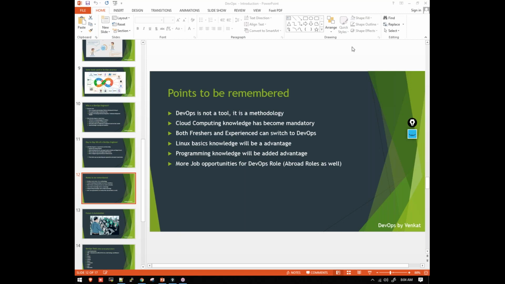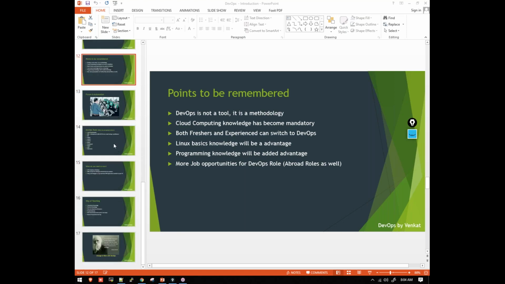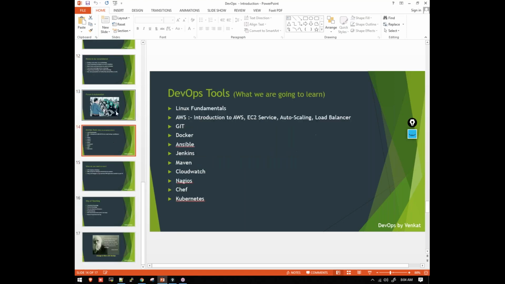Okay, fine. So guys, that's what I was discussing. DevOps is not about tools, it's all about process, how exactly software development goes on. We are going to learn these tools over the next 60 days. We are going to learn Linux, AWS, introduction to AWS, EC2 service, auto scaling, load balancer, all these tools.